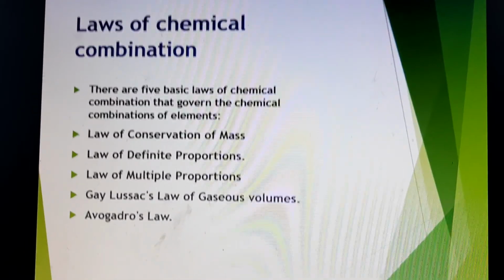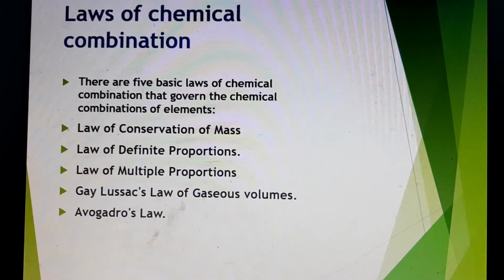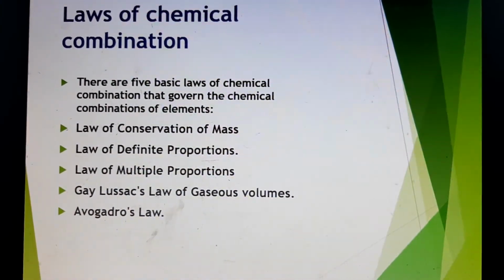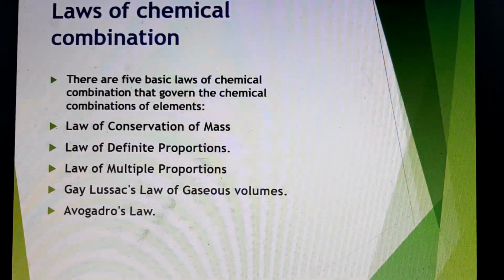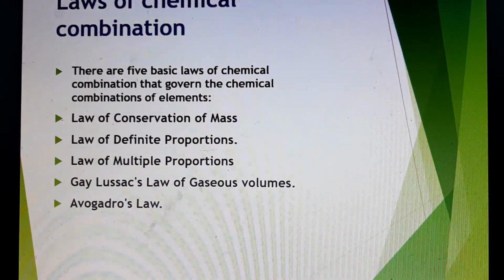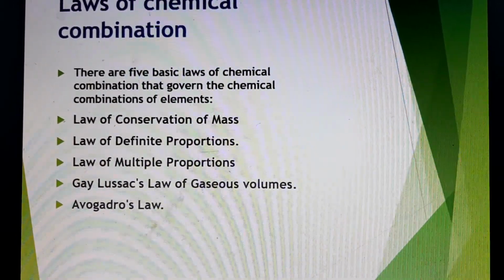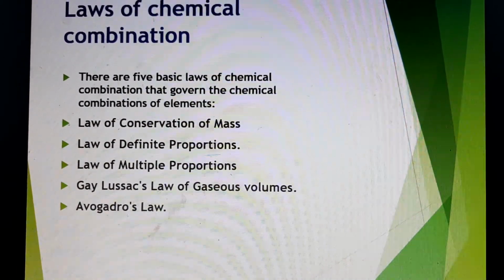Now we come to the main part, laws of chemical combination. We have to study here 5 basic laws of chemical combination that govern the chemical combination of elements. First is the law of conservation of mass.